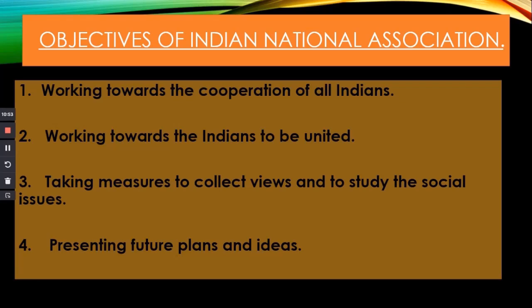Third one, taking measures to collect views and to study social views. They took measures to collect all the views, and they studied the social issues which were happening at that time in the country. Fourth one is presenting future plans and ideas. They introduced future plans and future ideas for India.